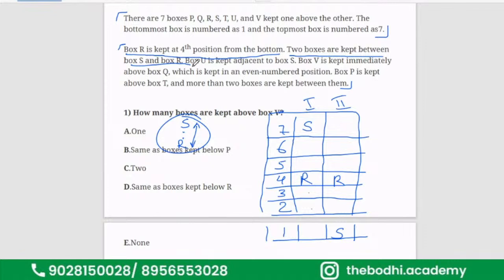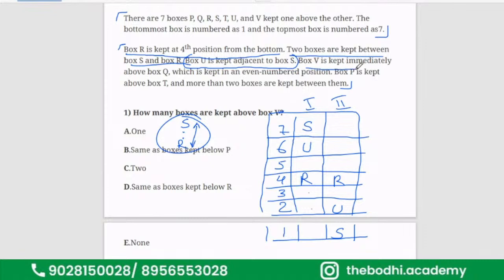Box U is kept adjacent to box S. That means U will come here and U will come here. Adjacent means the box is immediately previous, that is immediately below, or immediately on top.